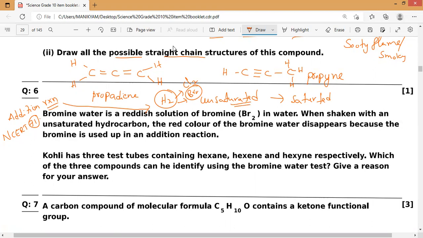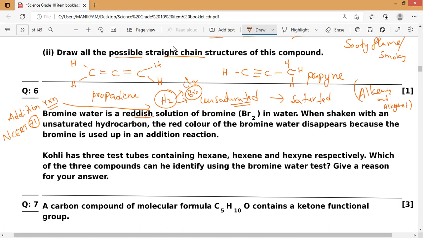So bromine is used to form bromine water here. The addition of bromine is very, very important, because it is used as a test for unsaturated compounds, meaning both alkenes and alkynes. With the help of this bromine we can find both. That is why it's the most important one.